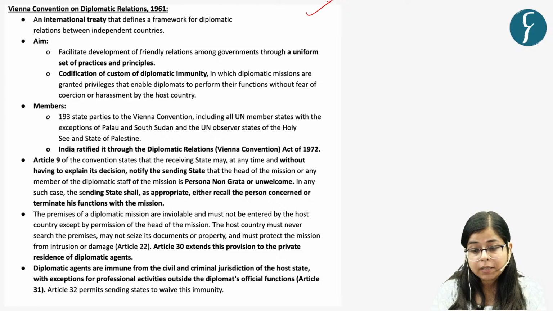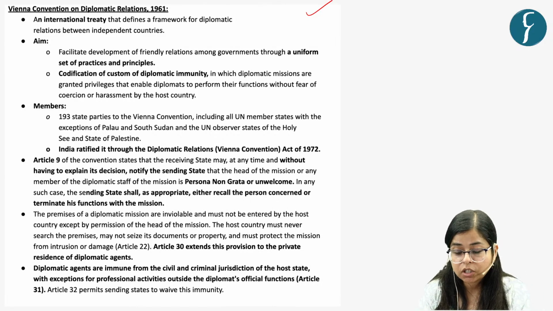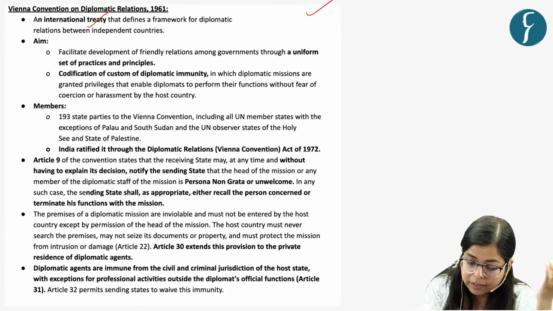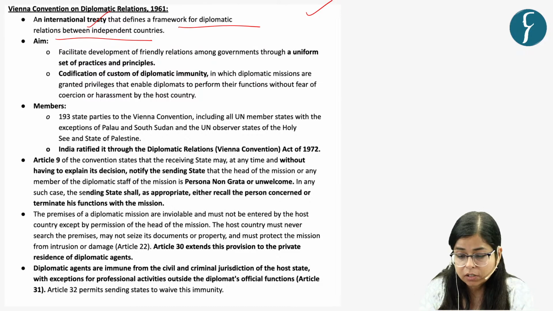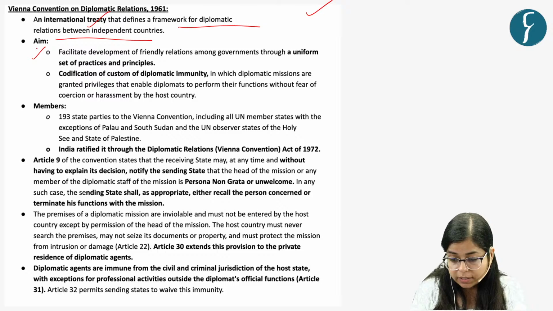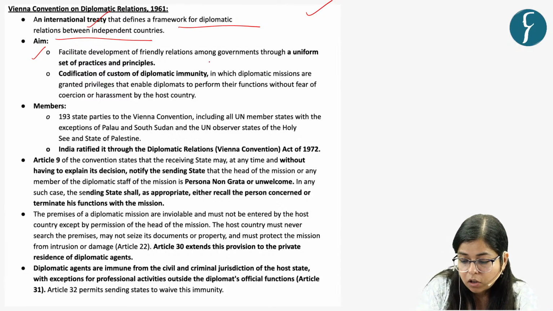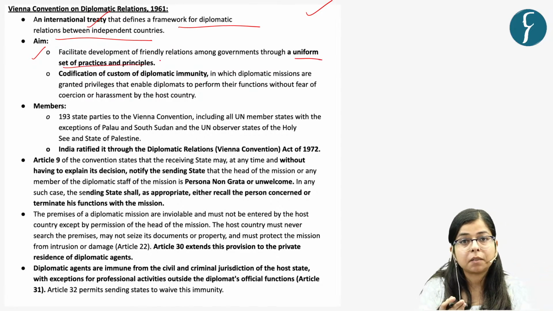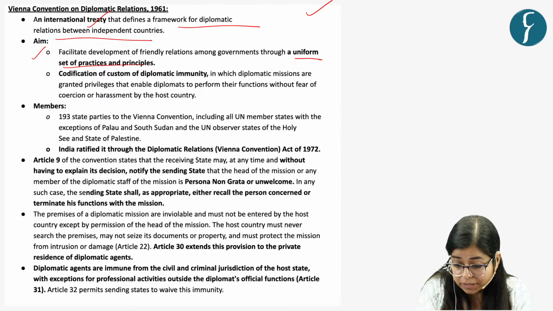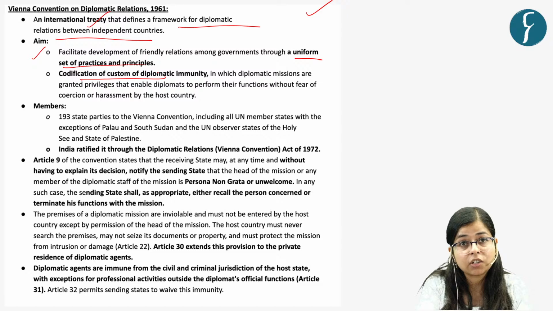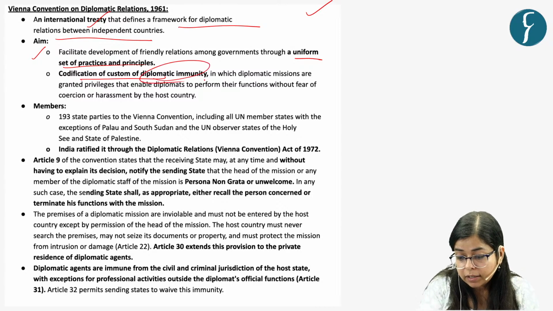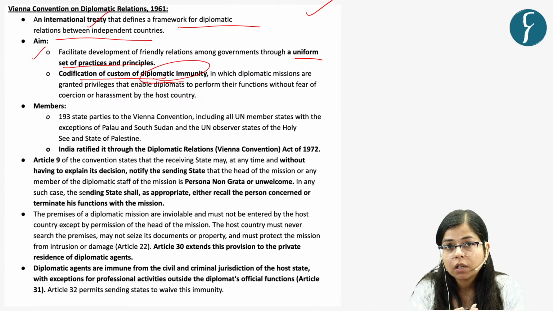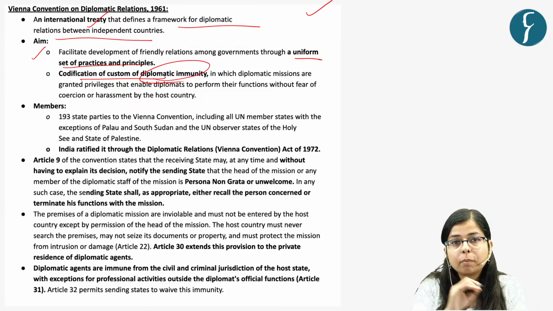Now in this news article, we will be seeing what the Vienna Convention on Diplomatic Relations 1961 is. This is an international treaty that defines the framework of diplomatic relations between independent countries. So what is the aim of this treaty? The aim of this treaty is the development of friendly relations among governments through a uniform set of practices and principles. So development of friendly relations among countries, and for it there should be a codification. There should be a proper code, that is, codification of the custom of diplomatic immunity, and certain kinds of diplomatic immunity are given to the members of that mission, or the head of that mission.